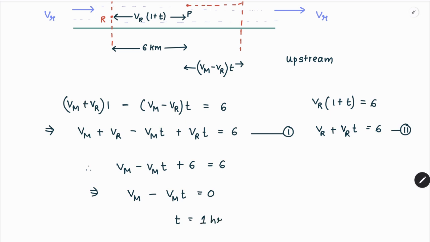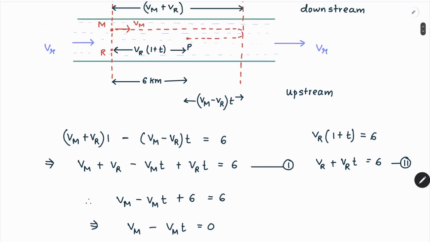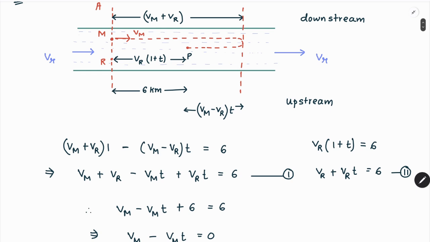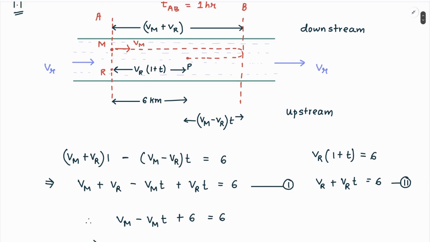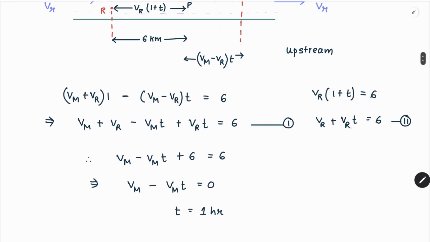So for 1 hour the motorboat was going in the downstream direction, with the river flow, and after it turned, it traveled for another 1 hour to meet the raft at point P. So this time t we have calculated as 1 hour, and if we substitute this value, it is a very simple equation for us to solve for the river flow. Therefore Vr times (1 plus 1), that is 2, equals 6, so Vr is 6 divided by 2, that is 3 km per hour, which is the correct answer for this particular problem. Problem number 1.1 of Irodov.